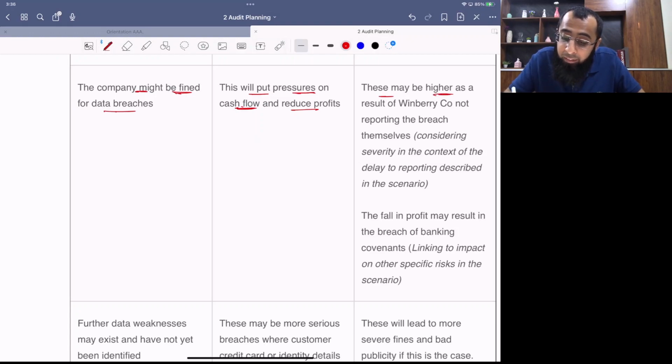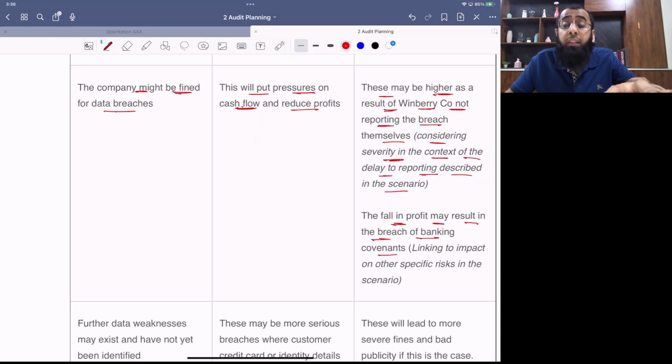These might be higher as a result of Winberry company not reporting the breach themselves. Considering severity in the context of the delay to reporting described in the scenario. The fall in profit may lead to the breach of banking covenants. If you go further in detail, for example, if there is a penalty and that penalty results in falling profits, then maybe the company is not able to fulfill its bank covenants.